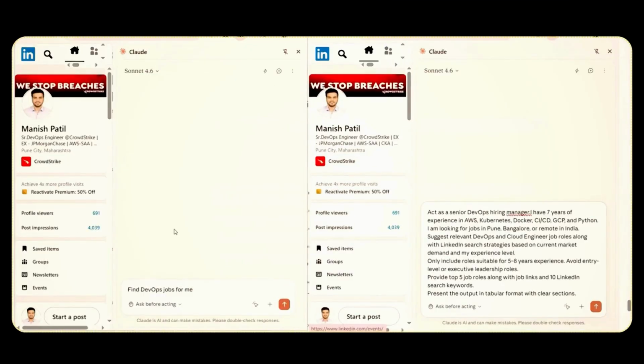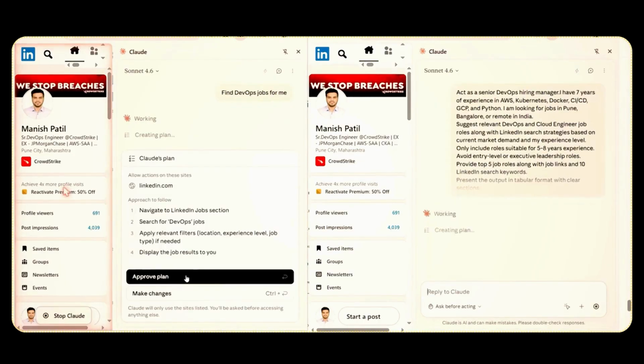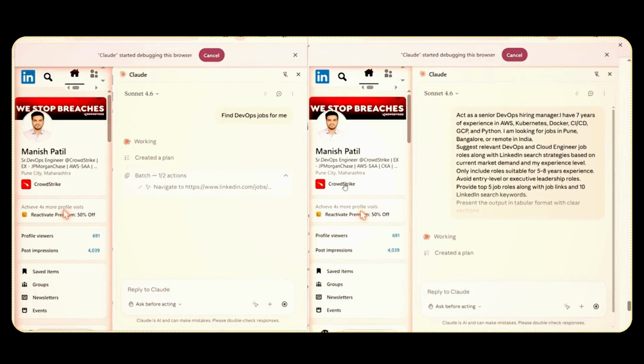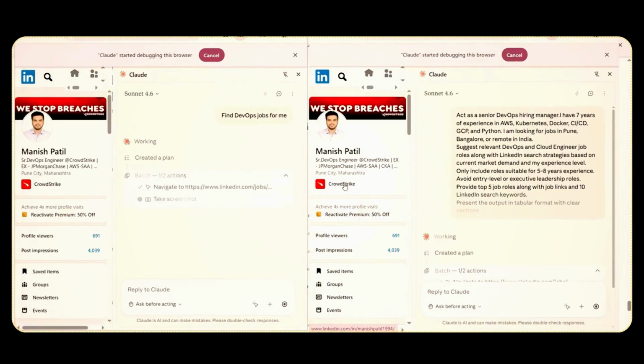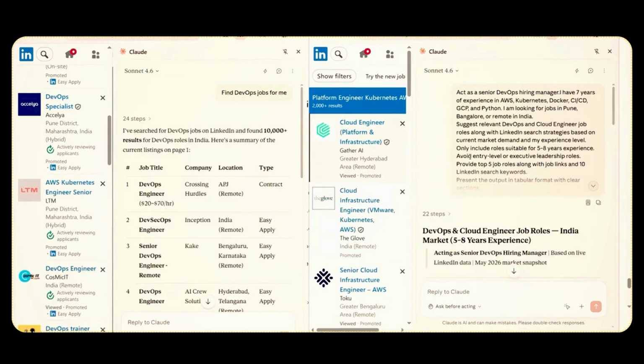Okay, so I have these prompts. On the right hand side, you can see I have written the prompt using the 7 principles which we have discussed earlier. And on the left hand side, you have a simple prompt which says, search the different job opportunities in DevOps domain. So let's see what kind of output we get now from Claude AI. Let's wait for a minute. Okay, I'm just approving the plan. Now let's wait for a minute and then we will see what kind of response both these prompts are giving to us. Okay, so now we have the output of both the prompts. So let's check it out.